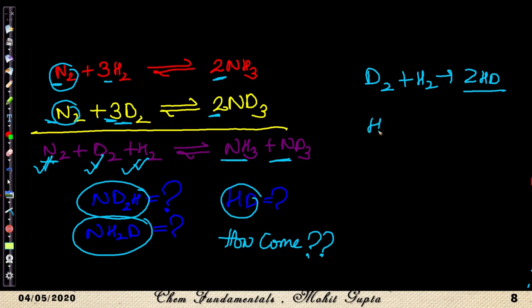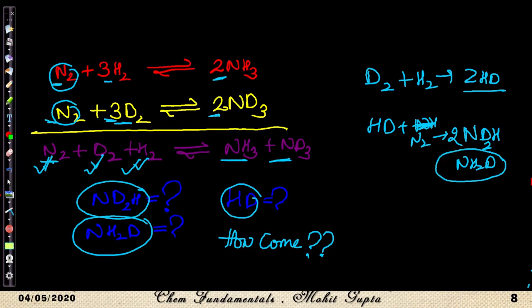Now HD then reacts with nitrogen, and it forms N twice of NDH, and it could form ND2H or it could form NH2D. Now along with the formation of HD, we are getting these three species.